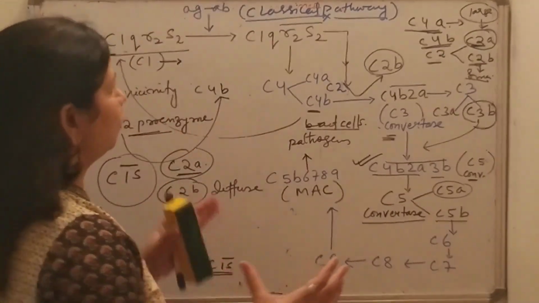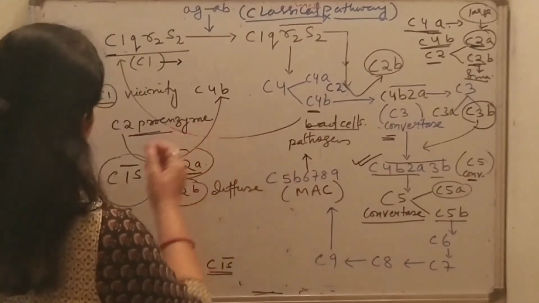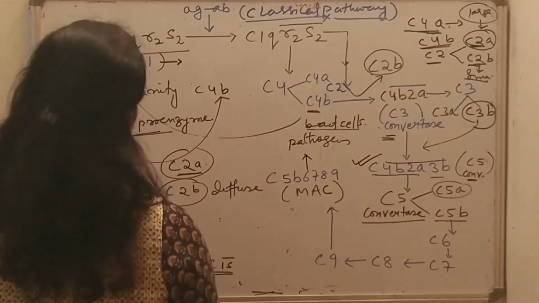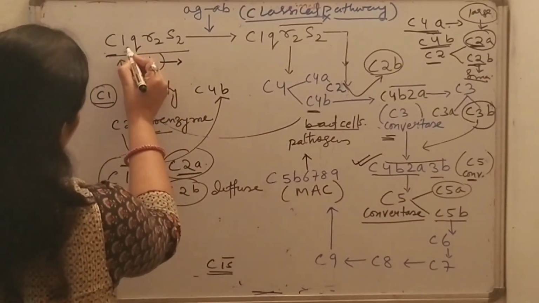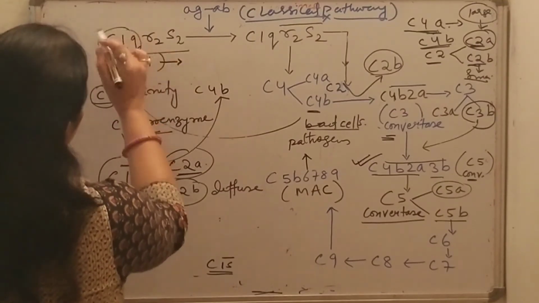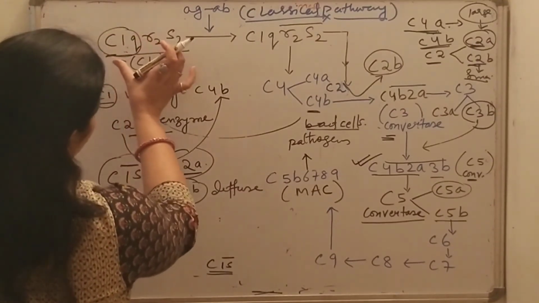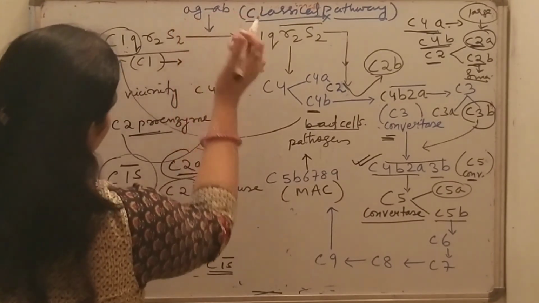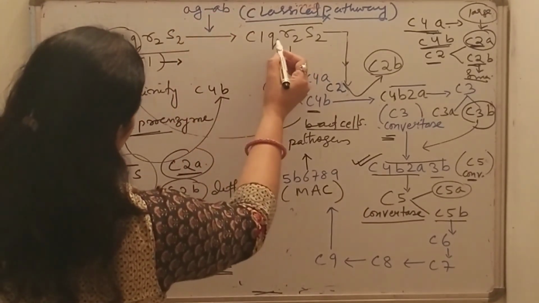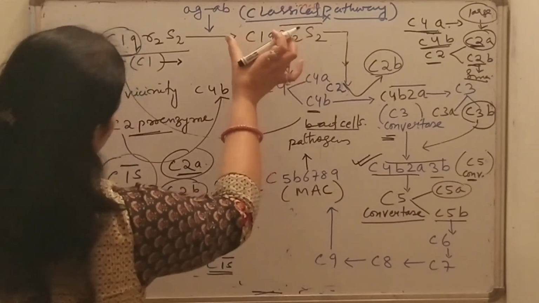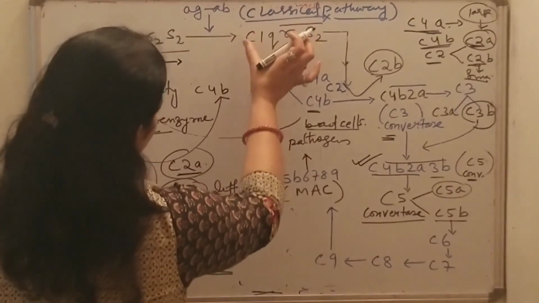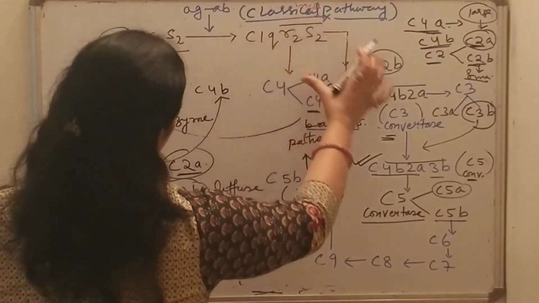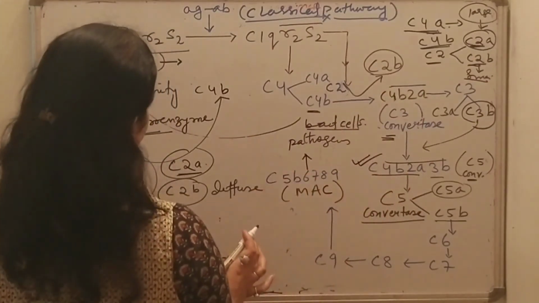Once again I am reviewing the points in short. First of all, the C1q of C1 binds to the antibody in an antigen-antibody complex, and after that C1R is activated, which is a protease enzyme that initiates the cascade of the classical pathway.